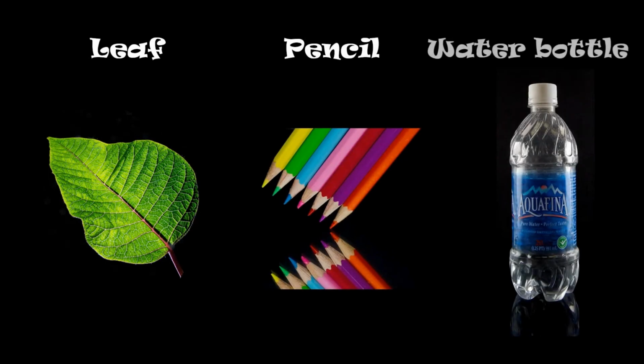Okay. So I am going to train my machine by giving different sets of images. Like, I'm going to train my system with a set of images of leaves, a set of images of pencils, a set of images of water bottles, and train my machine so that it will be able to identify the objects correctly. Okay. So let's open PictoBlox first.